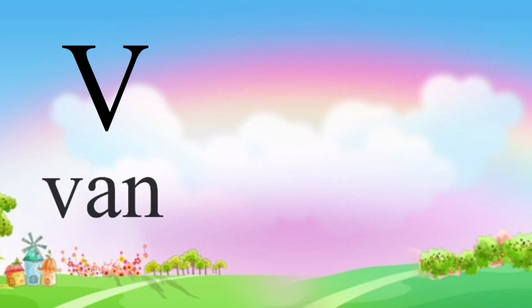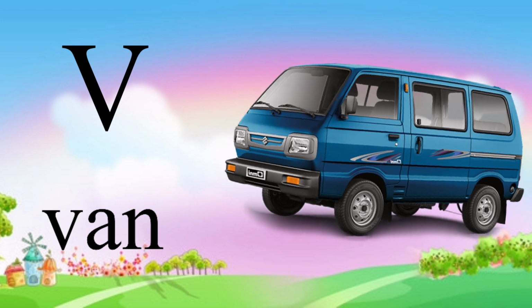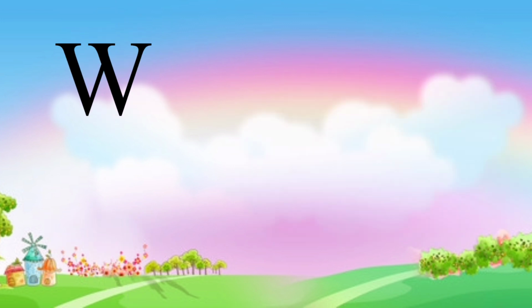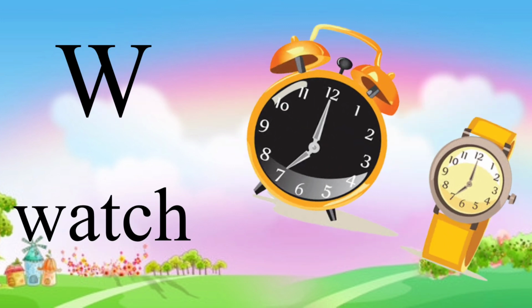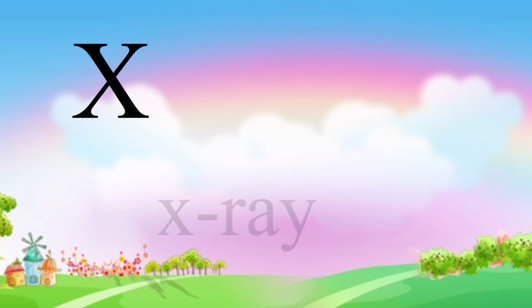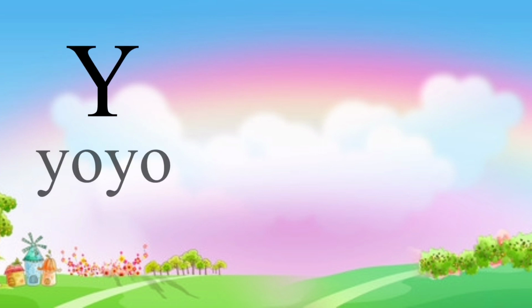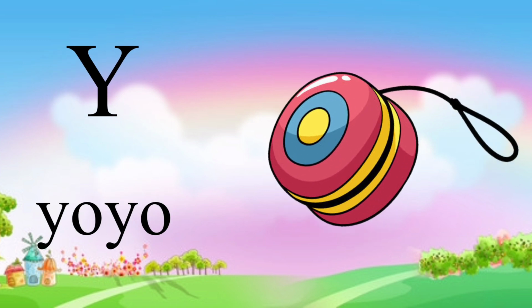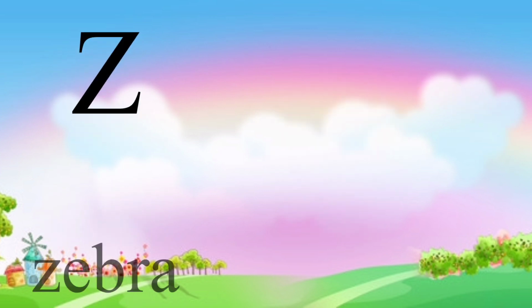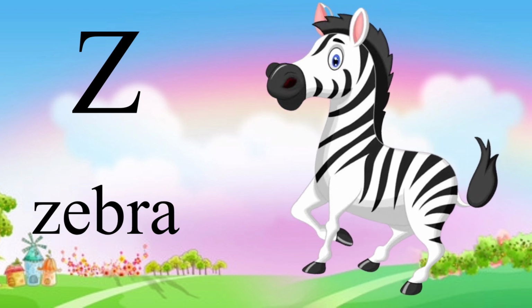V is for van, van. W is for watch, watch. X is for X-ray, X-ray. Y is for yo-yo, yo-yo. Z is for zebra, zebra.